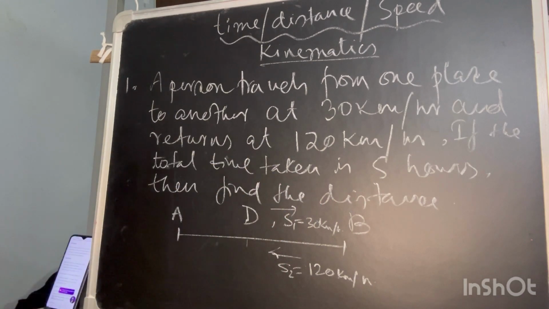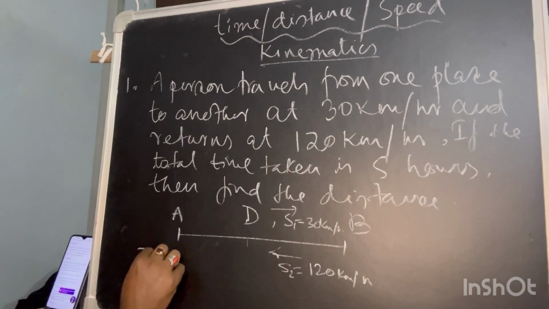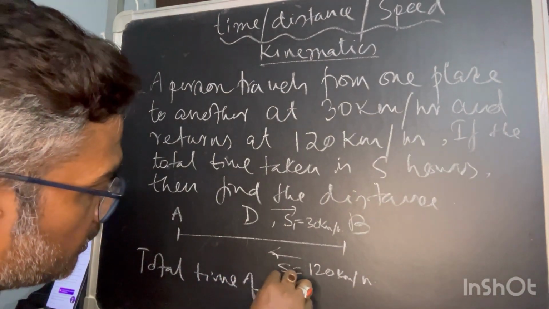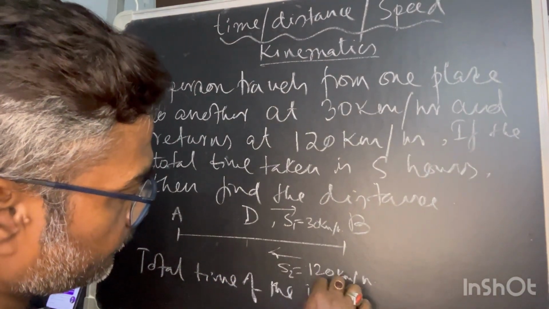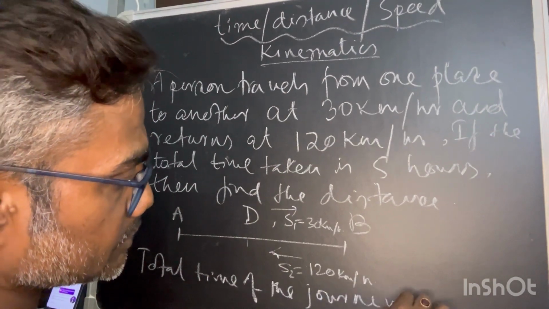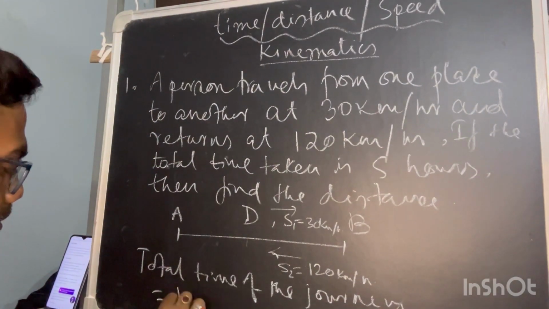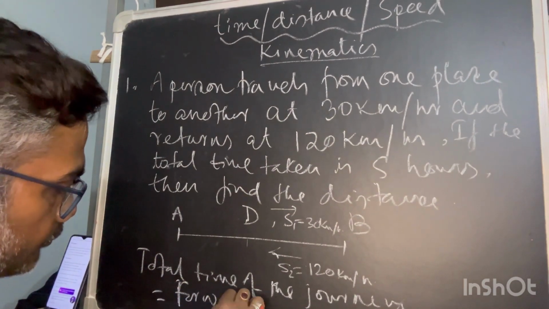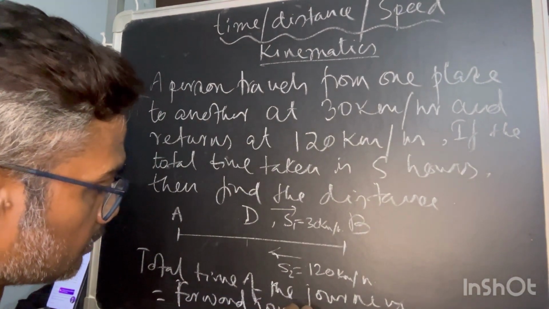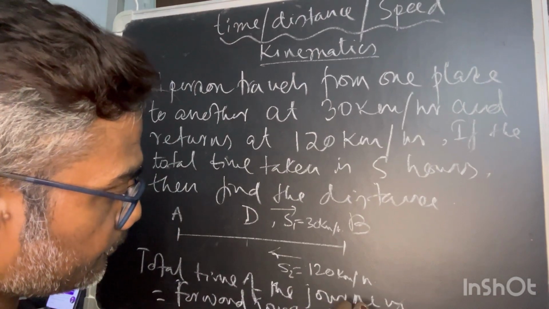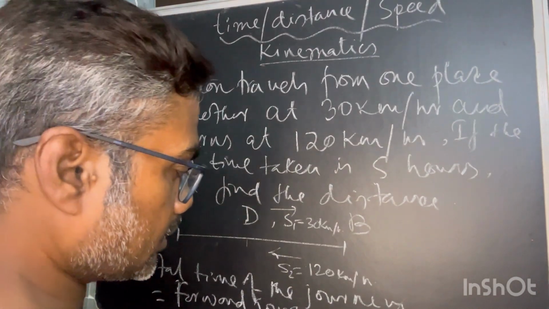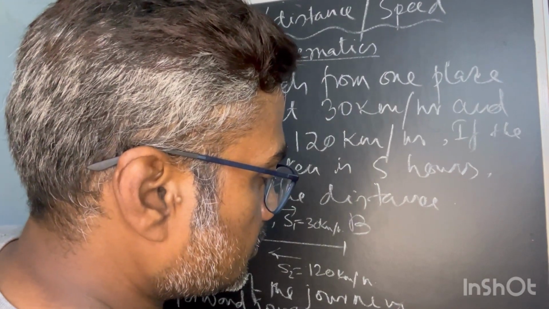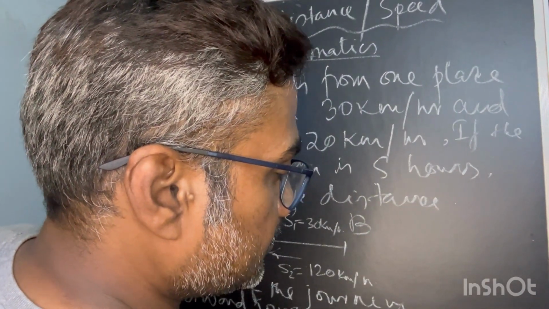So the total time of the journey is the forward journey time plus the return journey time.